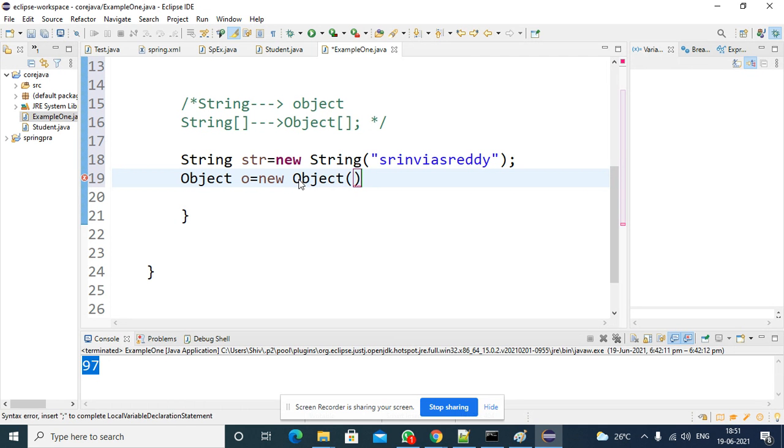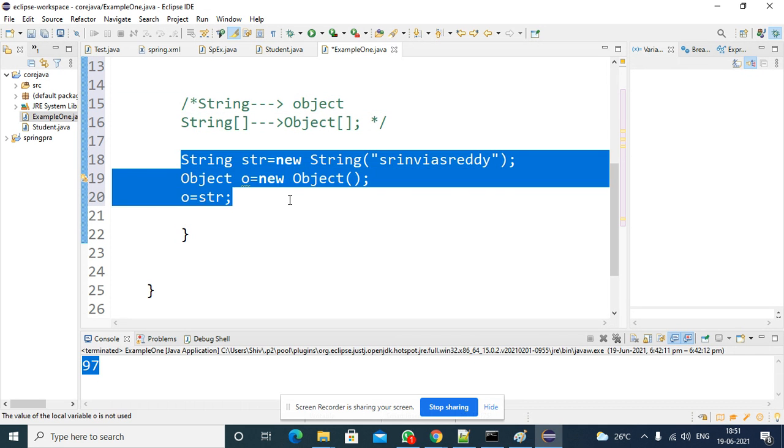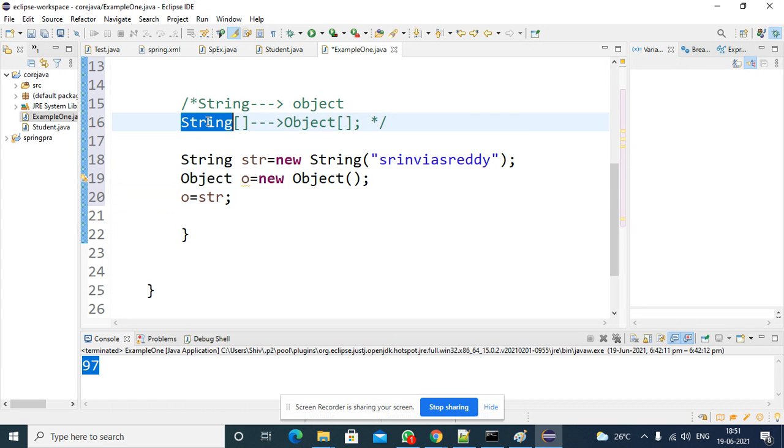Now the question is, is it possible to assign the object to the string, o to str? Is this possible or not? Yes, this is possible, because you are assigning a string to an object. In the same way, construct a string type array and assign it to an object type array. Is that possible or not?